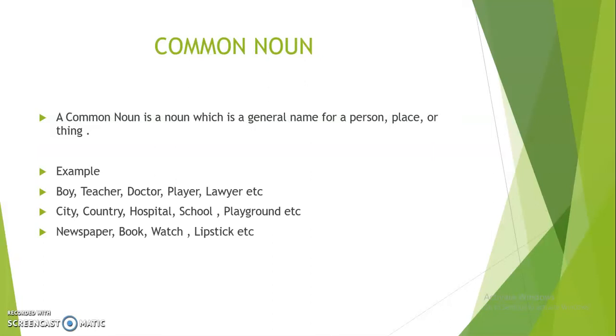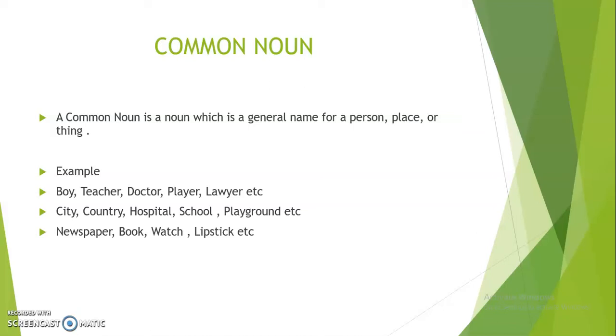Now next we come to common noun. What is a common noun? You all know what a common noun is. I remind you again. A common noun is a general name for a person, place or thing. General name means common name for a person, place or thing. For example, boy, teacher, doctor, player, lawyer. These names identify any doctor, any teacher, any boy.